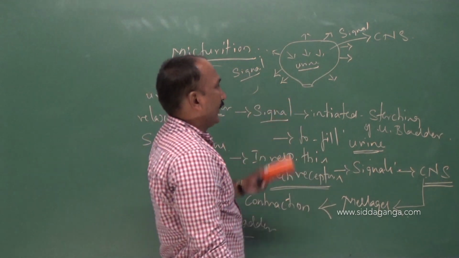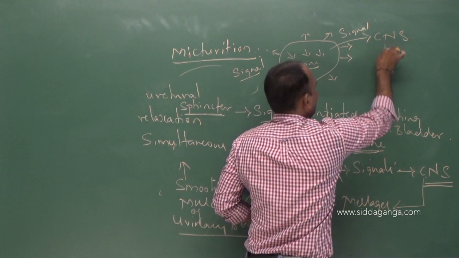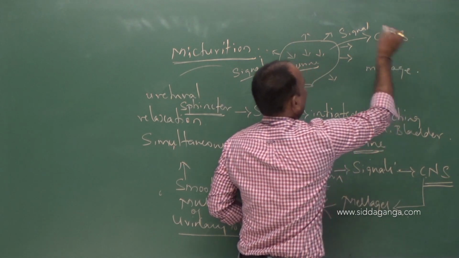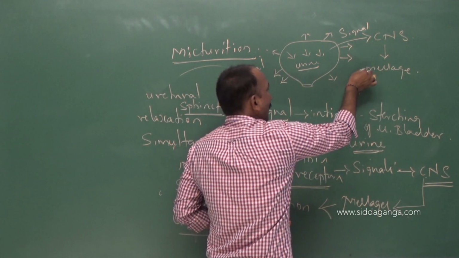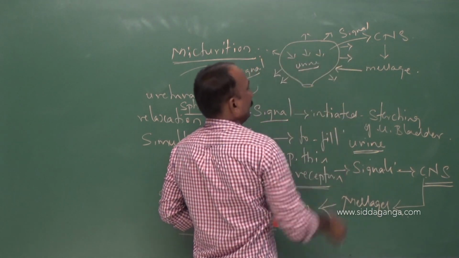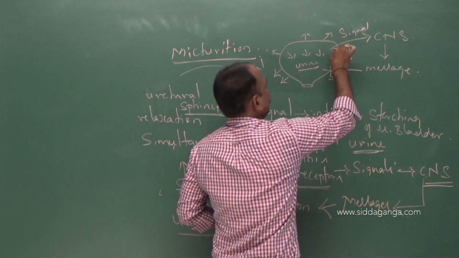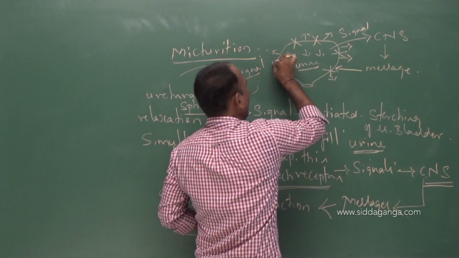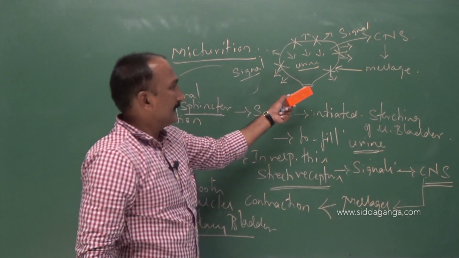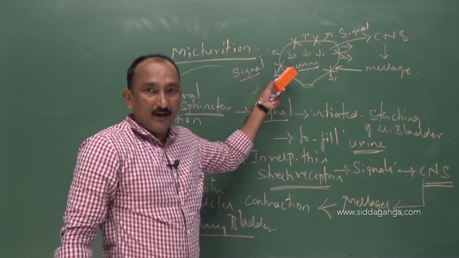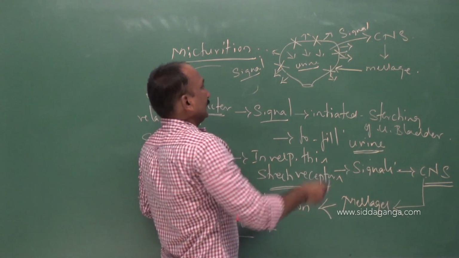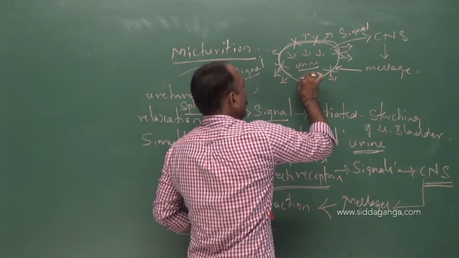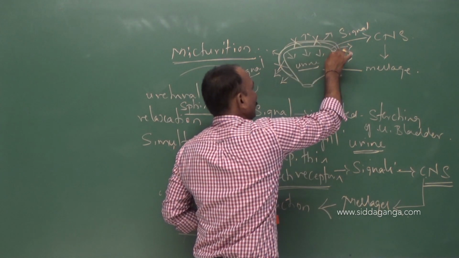The central nervous system passes a message for the contraction of the smooth muscles of the urinary bladder. As a result, these smooth muscles undergo contraction.